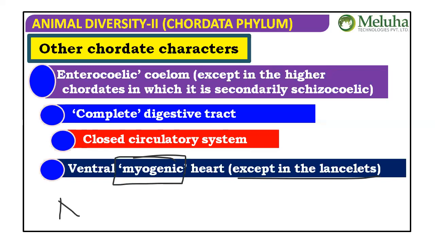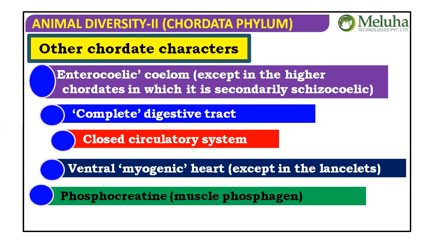Invertebrate heart is called neurogenic heart, which means the nervous system controls the heart. But ours is myogenic, where the pacemaker, a modified muscle, controls the heart. You just remember it. We'll discuss it when the time comes.